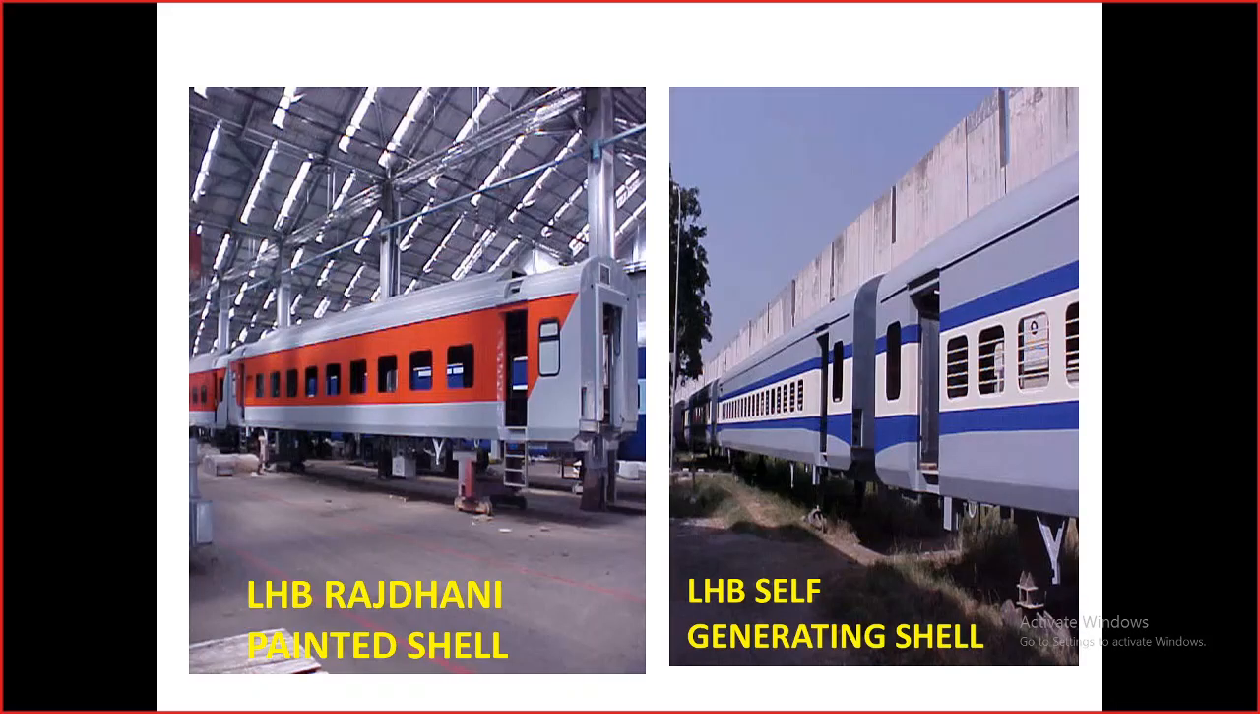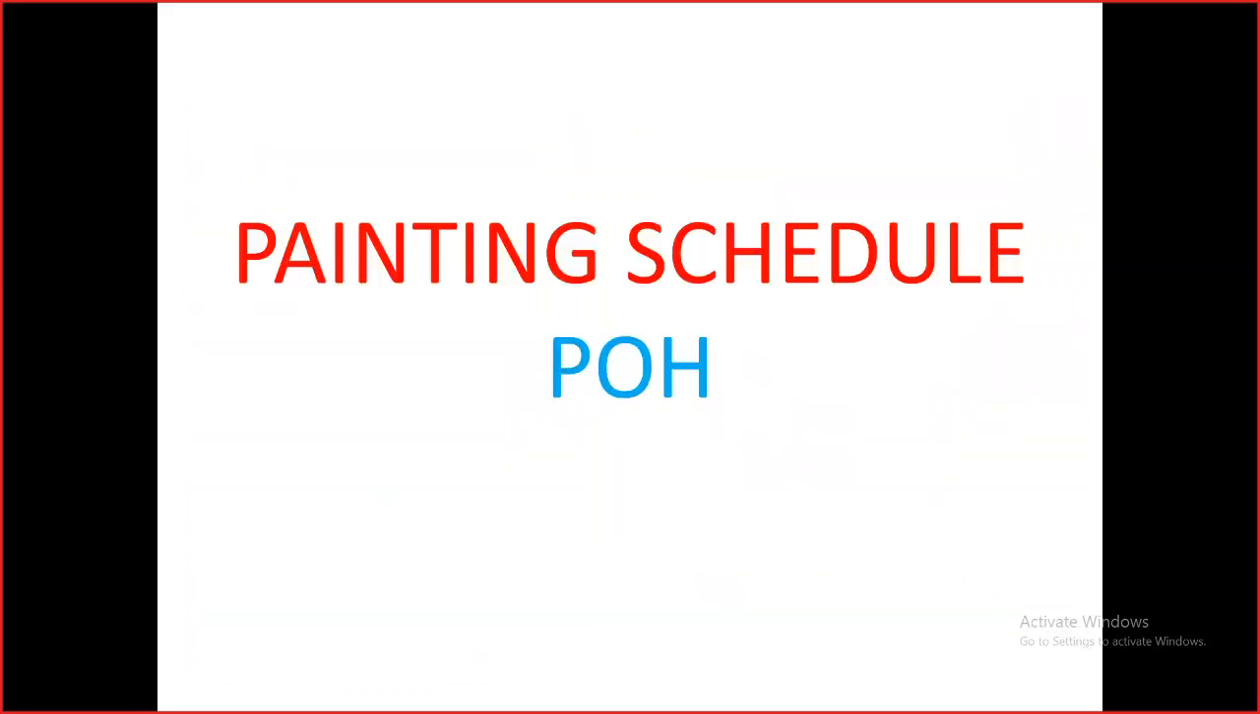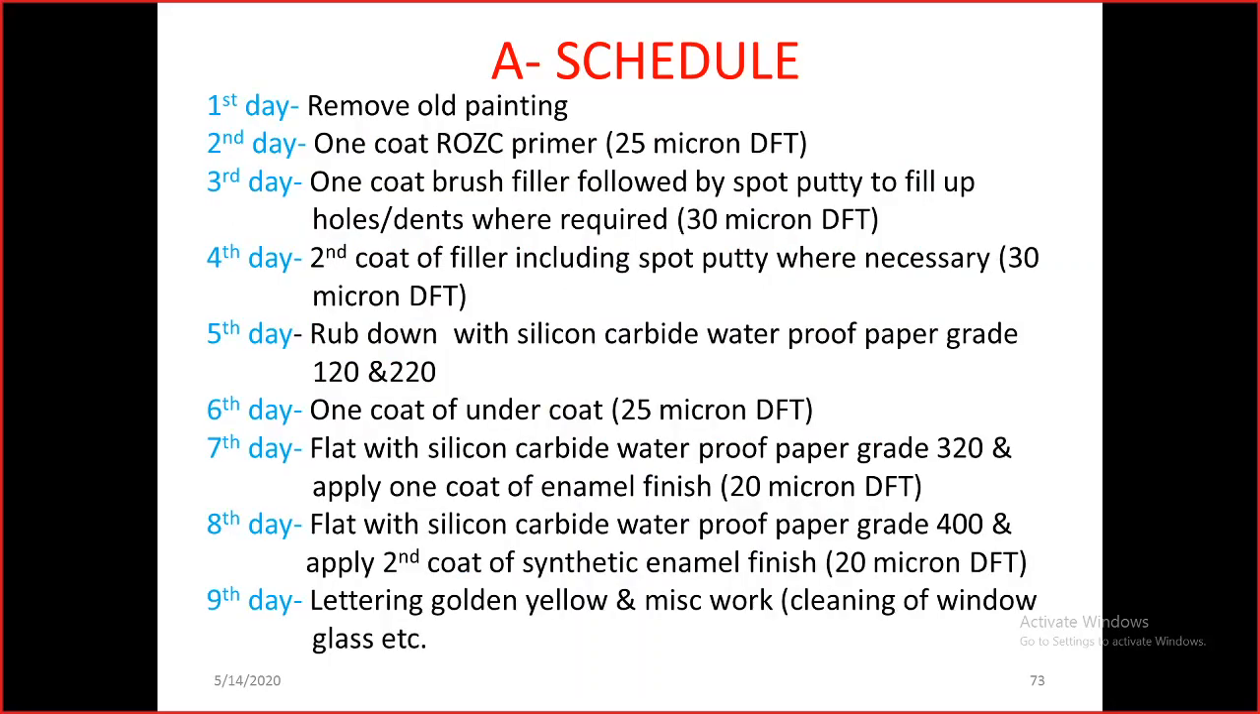These are the paint schemes of the LHB coaches. I have also given the sequence of the painting schedule during the POH of ICF design coaches with the alkyd paint system. This is available in our manual also. There are 5 steps: primer application, putty application, filler application, then undercoat and top coat. It is a 9 days procedure.